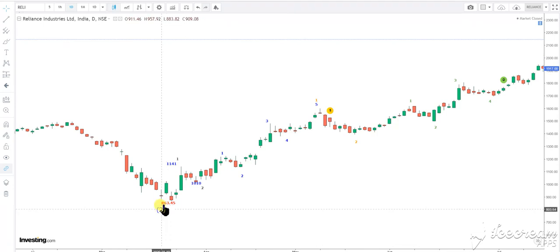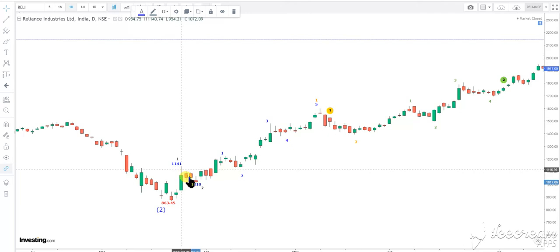So this was a low made at 863, and then we can see wave 1 and wave 2: from 863 to 1141 completed wave 1, and from there 1141 to 1010 made wave 2, and again wave 1 and 2 of third, then 1, 2, 3, 4, 5 completed third of 1, and then wave 2 ended near 1393.